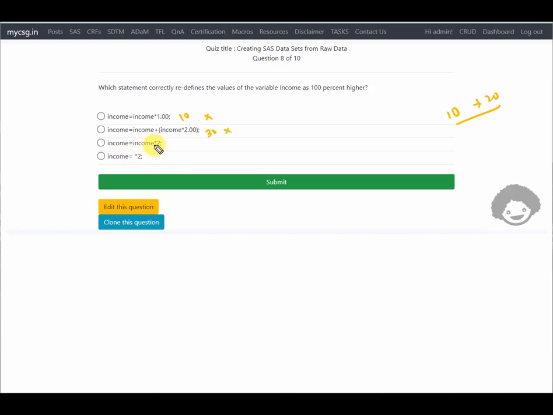And then in the third statement, it says income is equal to income multiplied by 2. So 10 multiplied by 2 will give us the 20 value, so this seems to be correct. But let us also check the last option and see why that could be wrong. Here we have not specified anything before the multiplication symbol, so this is syntactically not correct. So let us go with the first option, third option, and then see if this is the correct one or not.